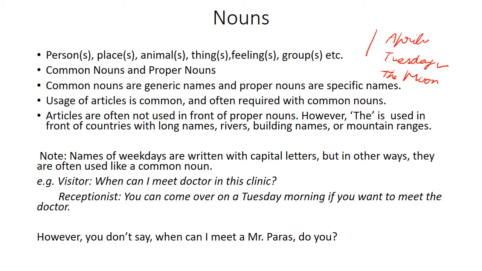The receptionist answers, "You can come over on a Tuesday morning if you want to meet the doctor." On a Tuesday morning has been used like a common noun here, but it starts with a capital letter. So there are some exceptions in the English language, and these exceptions are important to learn because this is where grammar questions come from.